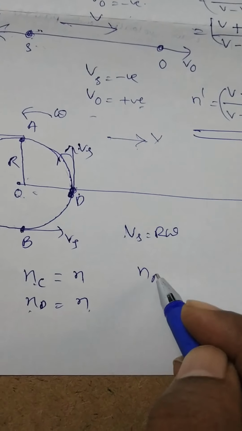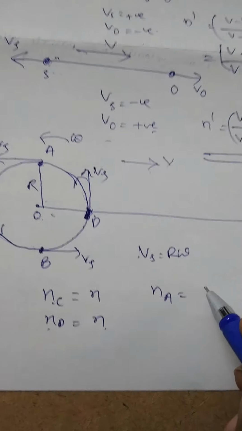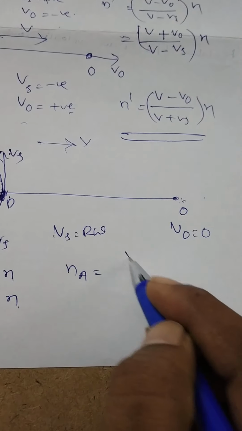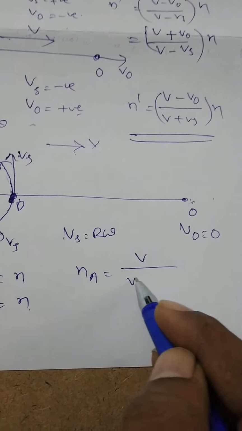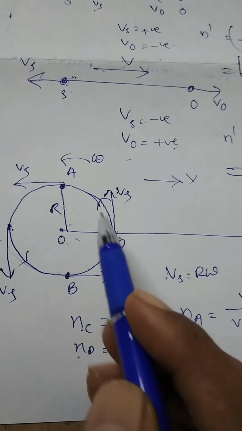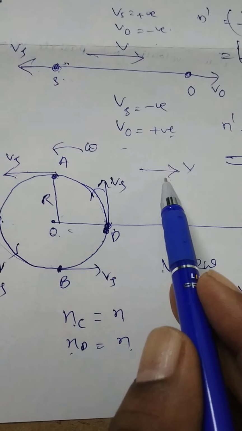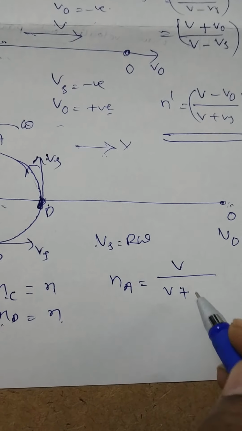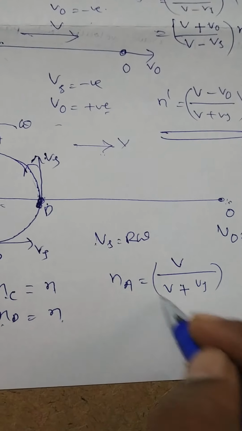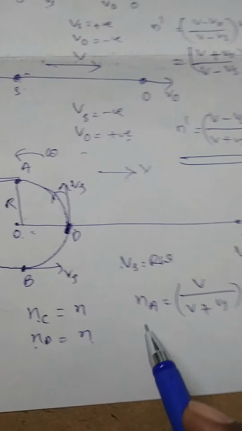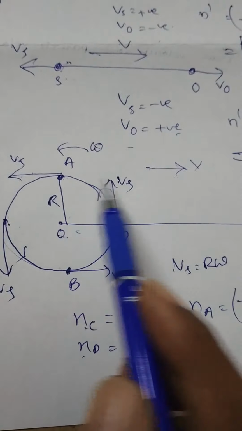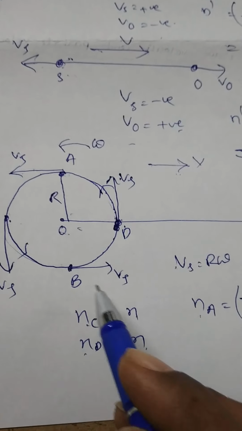Therefore, NA is equal to the general formula (V minus V0) by (V minus Vs) into N. V minus V0 equal to 0 by V minus Vs. Here Vs is opposite to sound velocity, so Vs is taken as positive. That means V by (V plus Vs) into N. This is the minimum frequency received by the person because Vs is opposite to sound velocity.